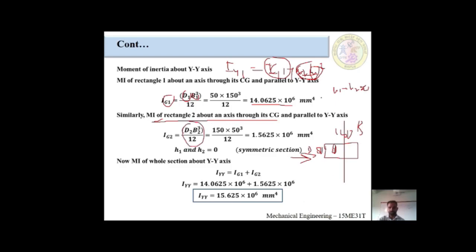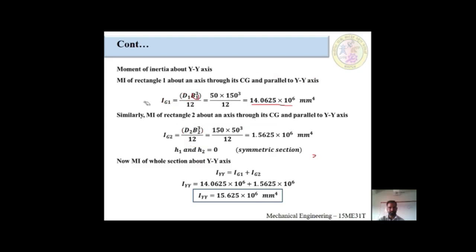I am erasing this part because I am going to calculate the second part. Rectangle 2, I am taking the component outside. The y-axis is this one. We look from here.